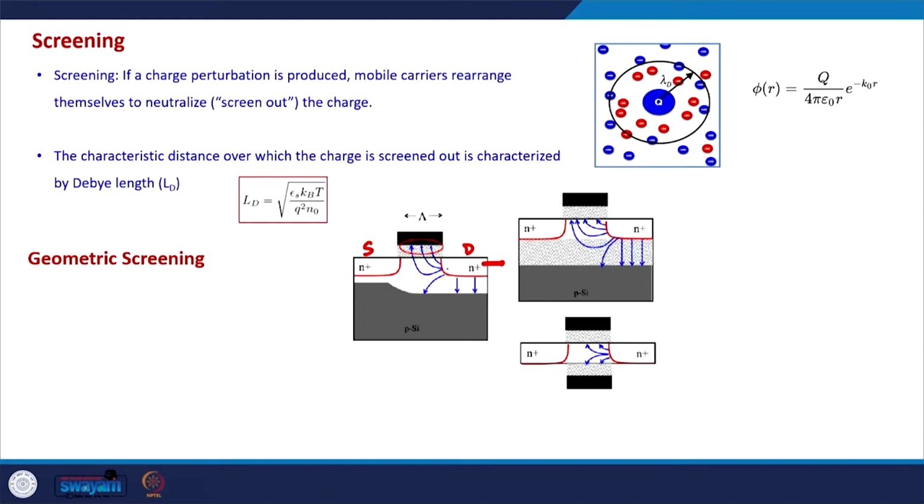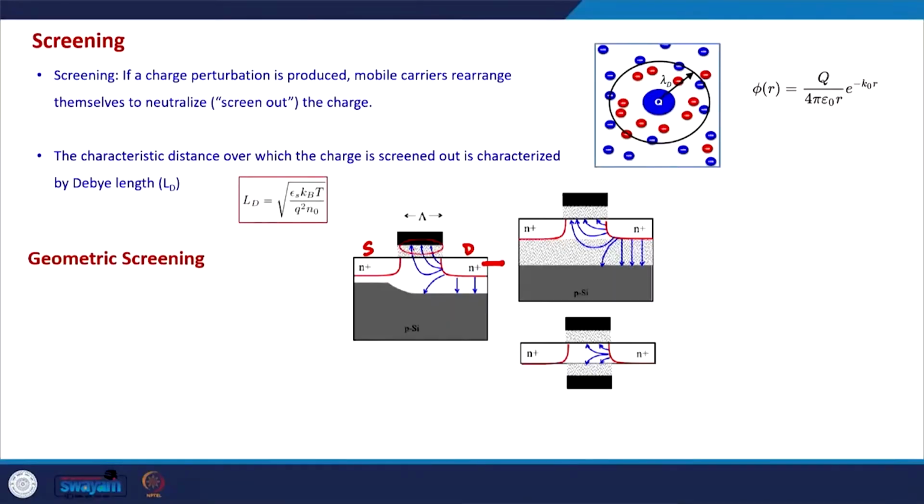So, what we need is more mobile charge carriers very close to the drain side, so that the electric field lines emanating from the drain terminal terminate quickly, at a short distance. The distance up to which these electric field lines persist is known as the screening length. In this figure, the screening length is represented by this capital lambda.